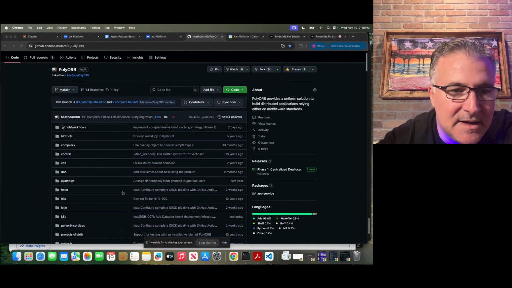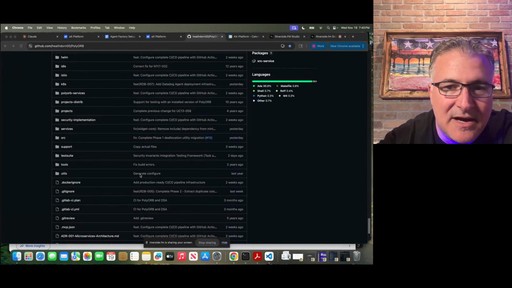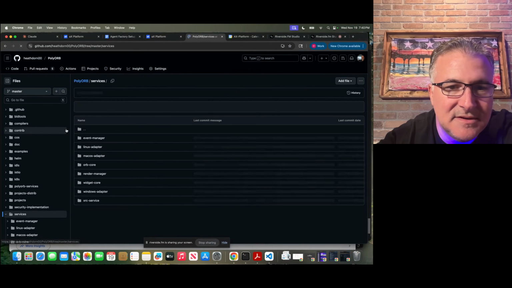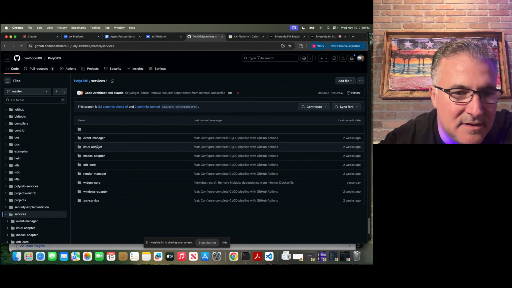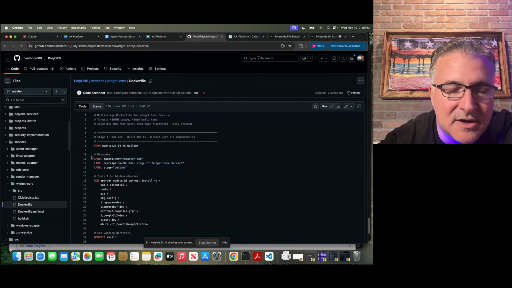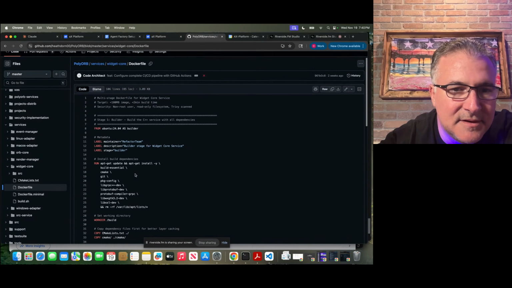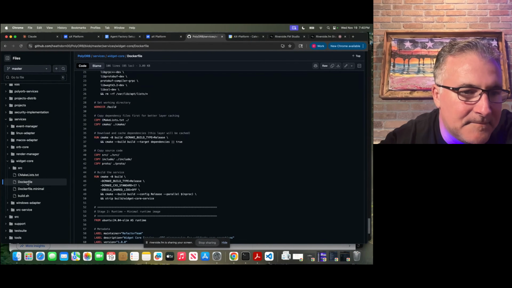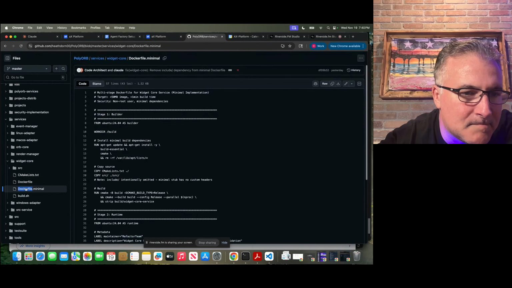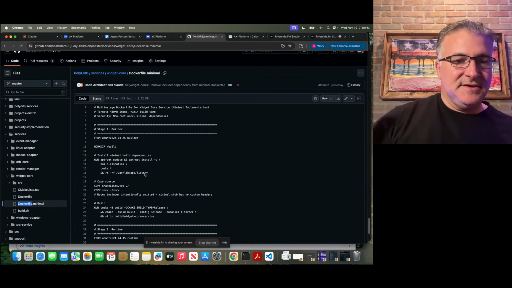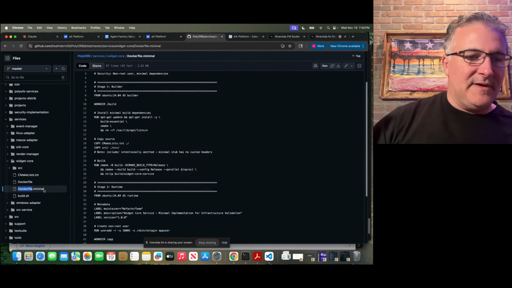So let's just dive in. We can see some of these files. Here's some services. This widget core service, I was working on that yesterday. So let's look at the Docker file. Here's the Docker file for that service. It was a new service that we refactored. Here's the minimal multi-stage Docker file for widget core service. So you can just see the output of what we're doing.